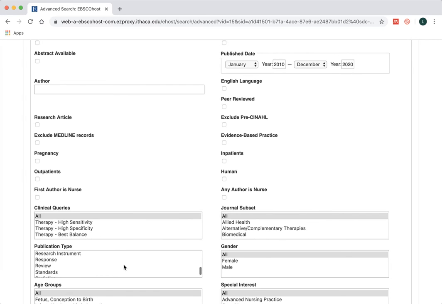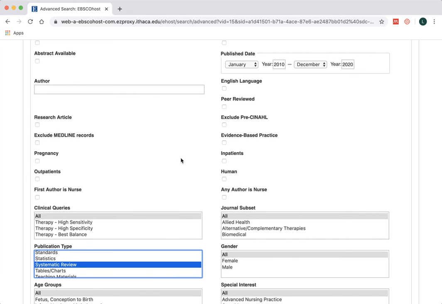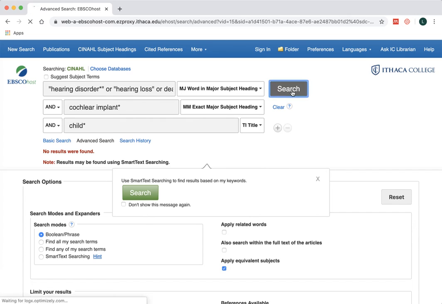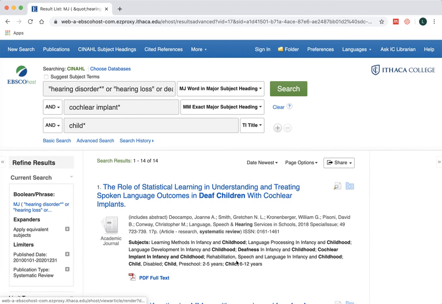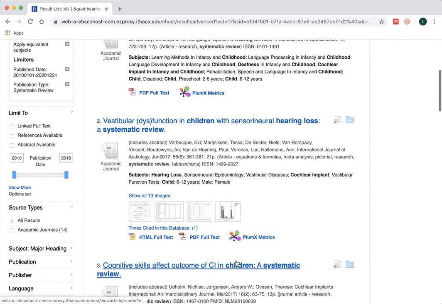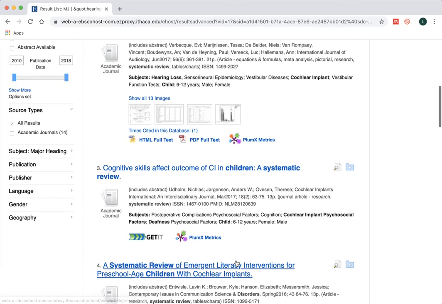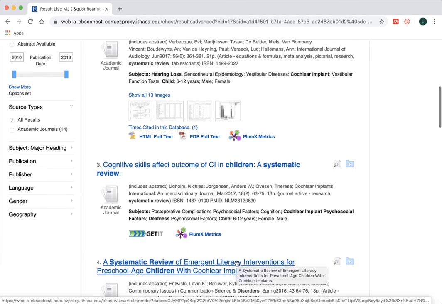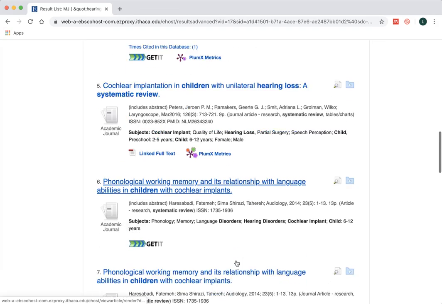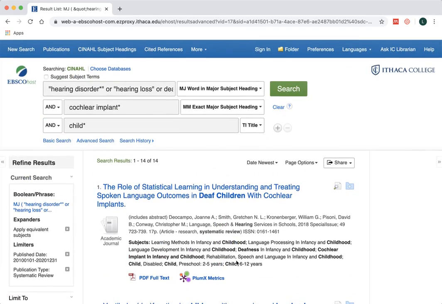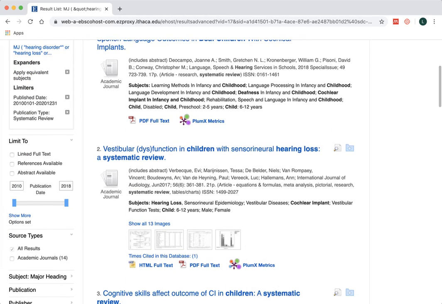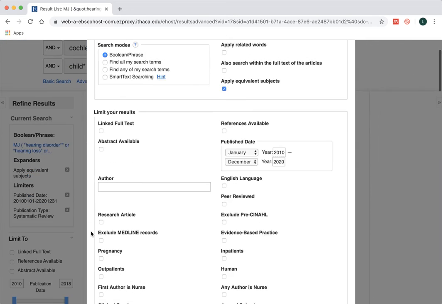But maybe we can find instead, since there aren't any RCTs, perhaps we can try and see if there are any systematic reviews. And yes, there are systematic reviews. And so that will be a review of other original studies. So that can be a nice place to learn about what's been happening in research in this particular field. And this will give you access to lots of other articles, and it's considered one of the highest levels of evidence.